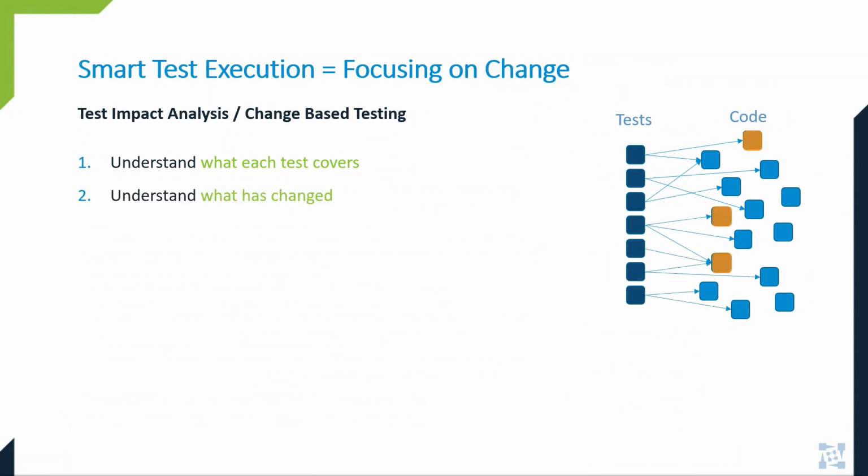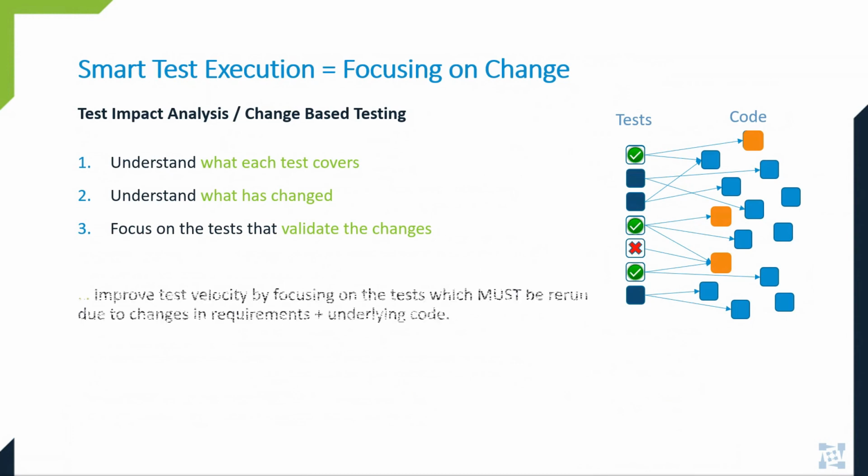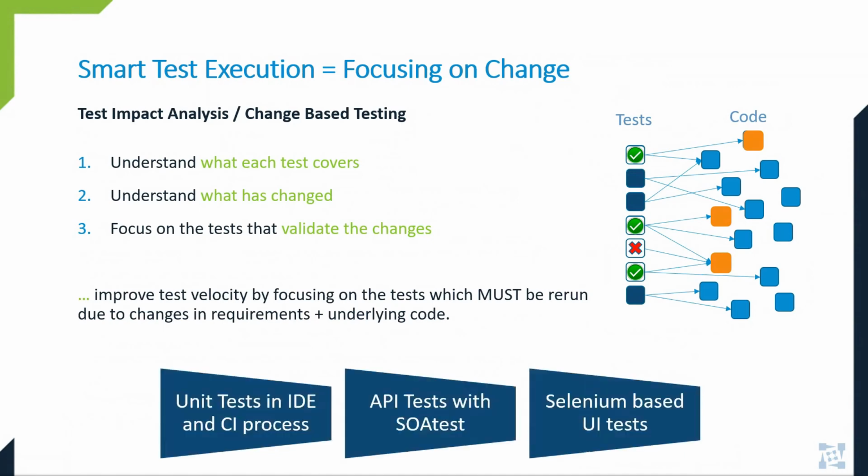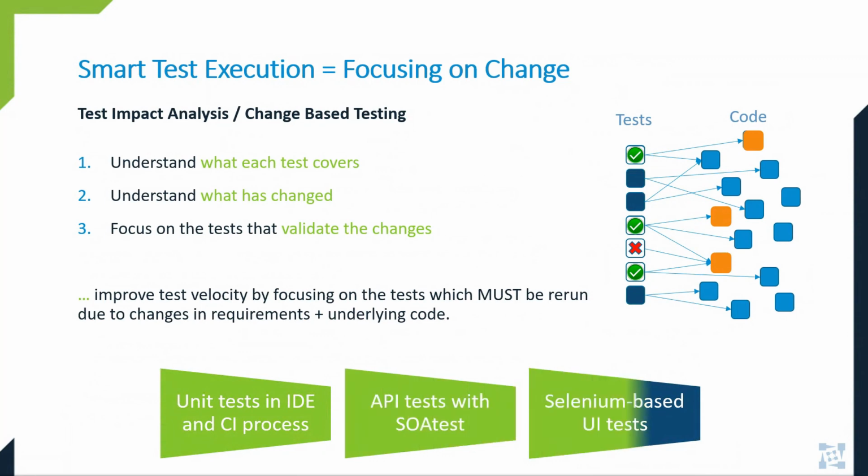Then we look to see what changes between a baseline build and a target build. Teams often set their baselines to be a build from the beginning of a sprint. Lastly, we only execute the tests that are impacted by the change. And we have this for Java-based unit tests for both in the IDE and the build, API testing with Parasoft SOAtest, and Selenium-based testing with UI testing through Parasoft Selenic.